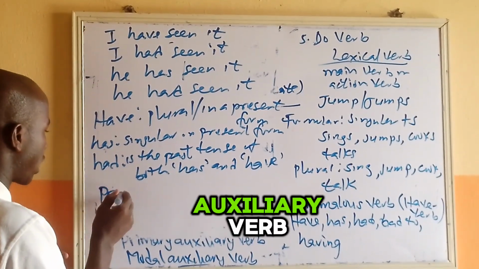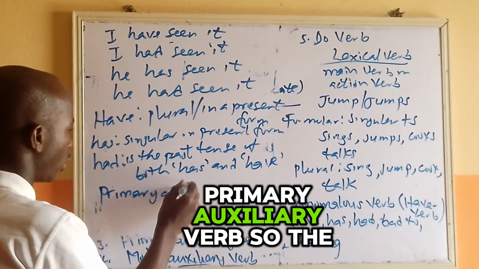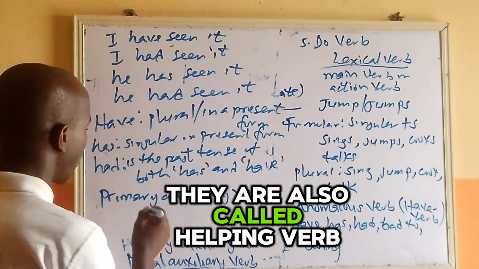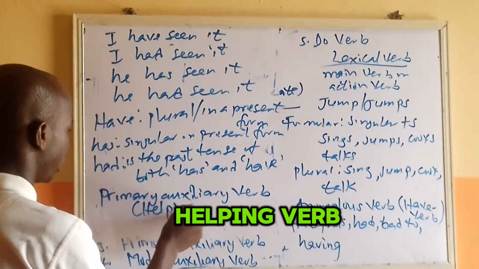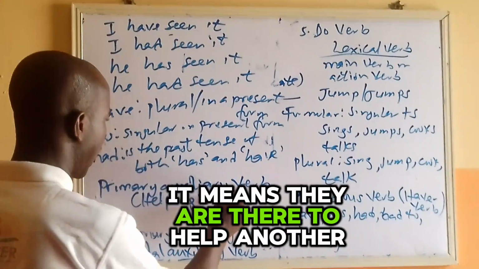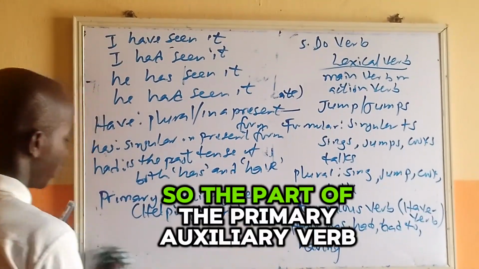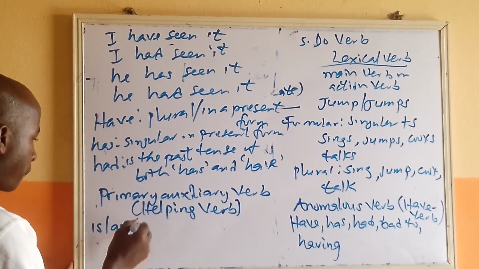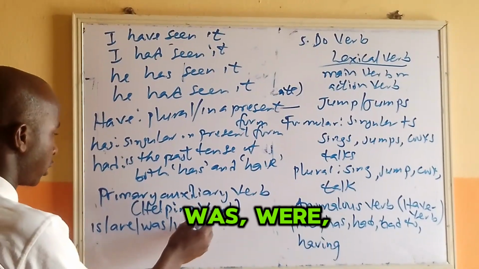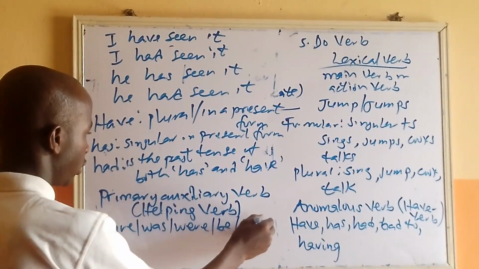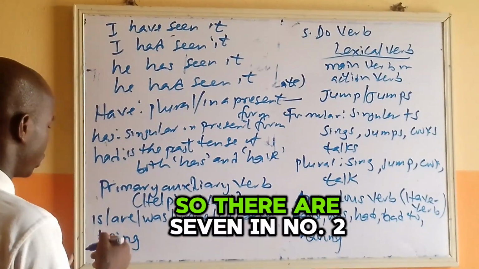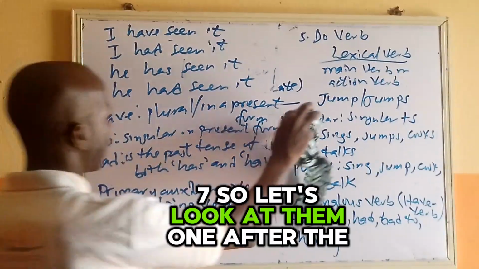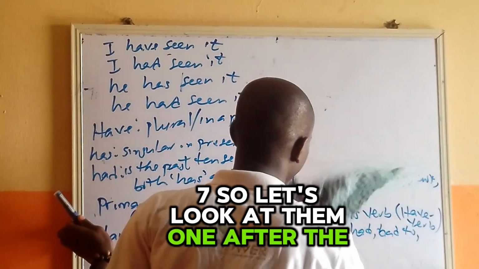Then another one is what? Primary auxiliary verb. The primary auxiliary verbs are also called helping verbs. It means they are there to help another verb. So the primary auxiliary verbs include is, are, was, were, be, been, and being. So there are 7 in number. So let's look at them one after the other.